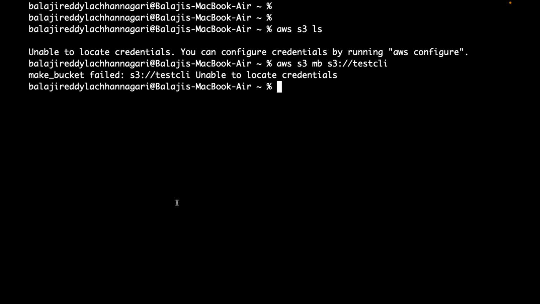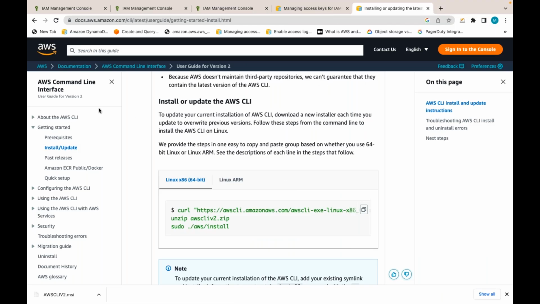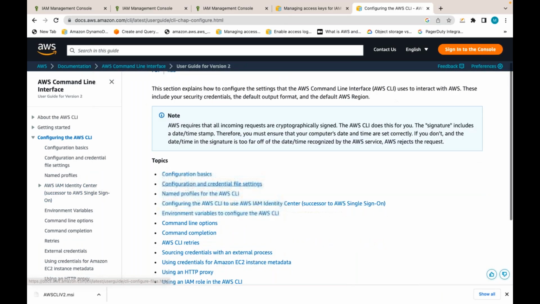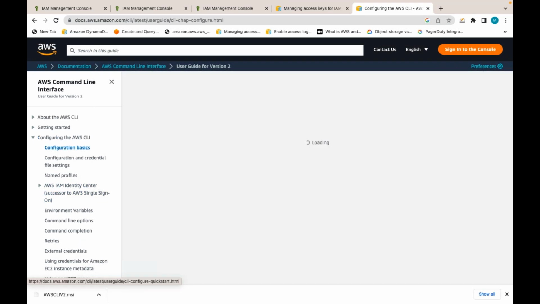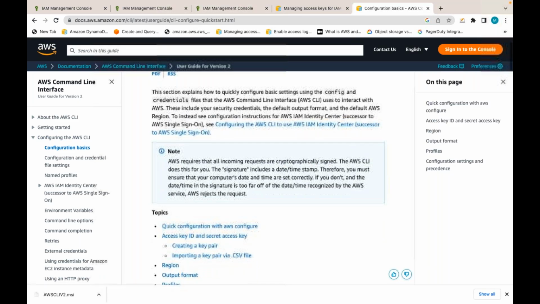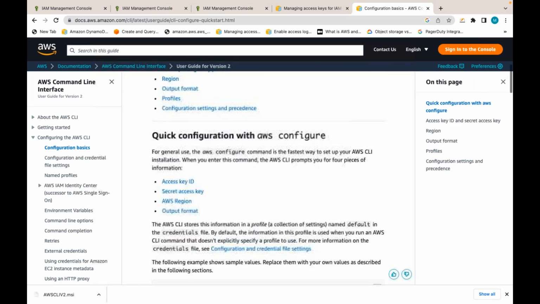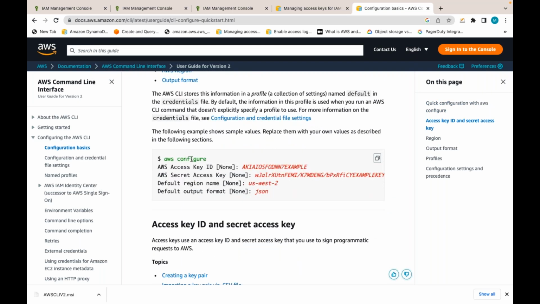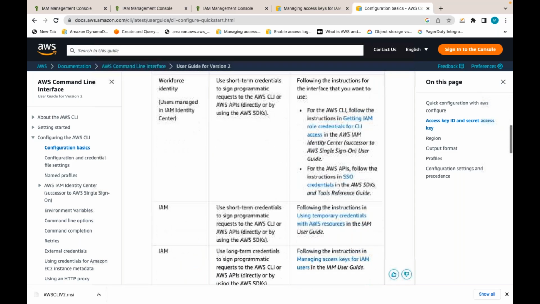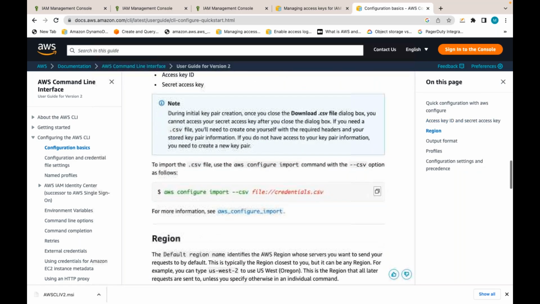So this is where I can use access keys and secret keys. I can execute a command like aws configure, or you can export them as environment variables also. Instead of configuring by executing the aws configure command, instead of providing the access key and secret key like this, you can set them as environment variables also.